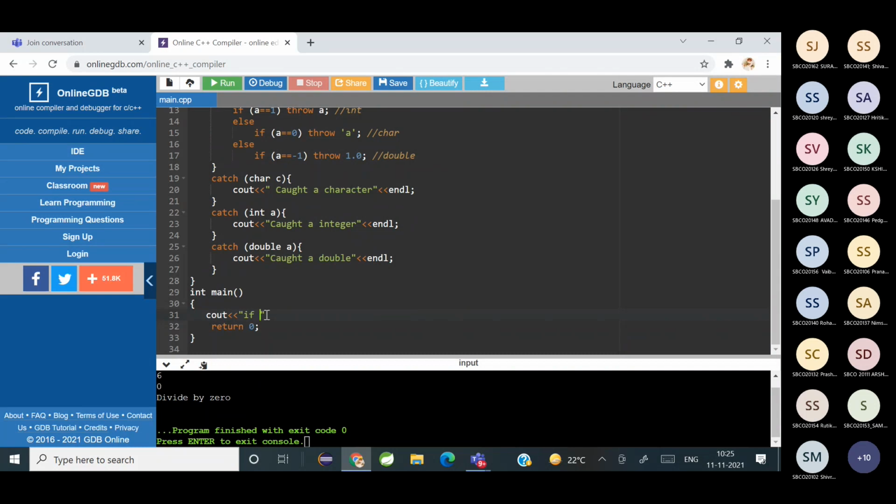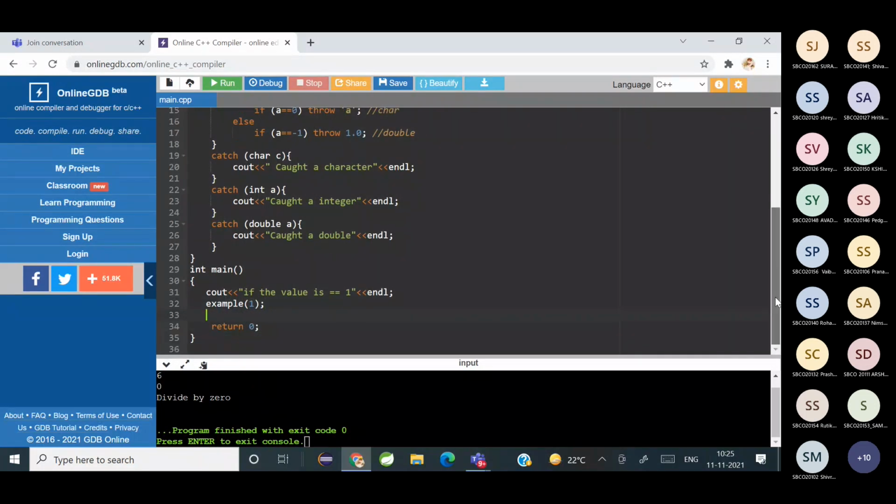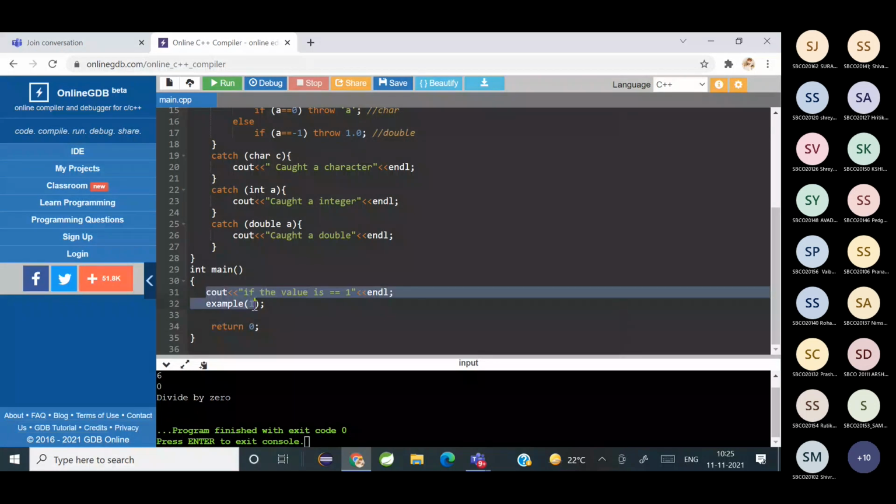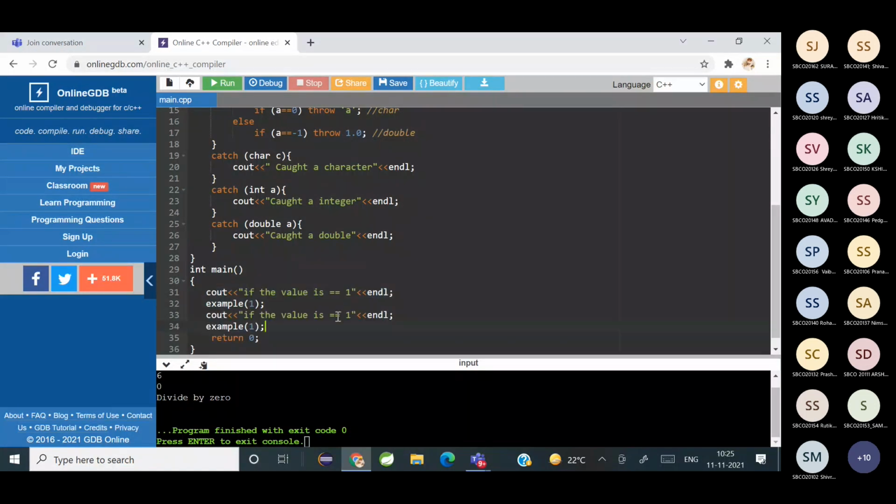If the value is equal to 1, we'll call the example and we'll pass 1. And similarly, if the value is equal to 0, we'll call example and pass 0.